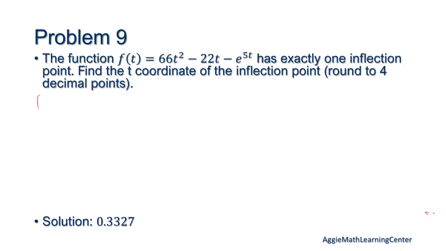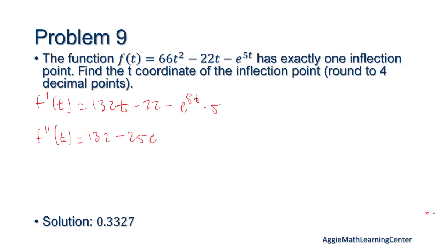So our f prime of t is 132t minus 22, minus, this is the chain rule, e to the 5t times 5. Then f double prime of t is just 132 minus 25e to the 5t.